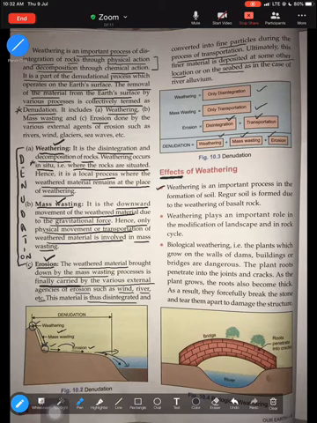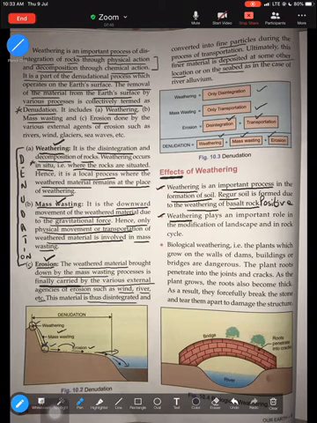So, let's learn about how weathering affects. The first effect of weathering is a very positive one: it is an important process in the formation of soil. Because when rocks break down, they form soil. So, because of weathering, rocks can be converted into soil. One example is regur soil, which is a black soil formed because of the breaking down of which rock? Basalt rock. So, when basalt rock breaks down, it forms black soil. So, that's the first positive impact of weathering: it helps in the formation of soil.